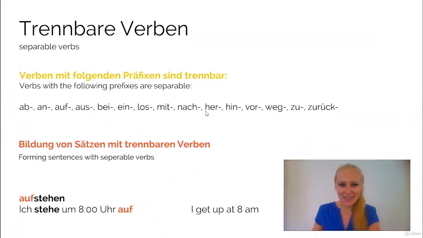Now we're going to look at the next group, which are the separable verbs, trennbare Verben. These ones we have to separate as soon as we start conjugating. And here you have the list of all prefixes which we add in front of a verb, and then the meaning changes. If you look at those, they all have a meaning. All by themselves, if they are standing by themselves, they do mean something.